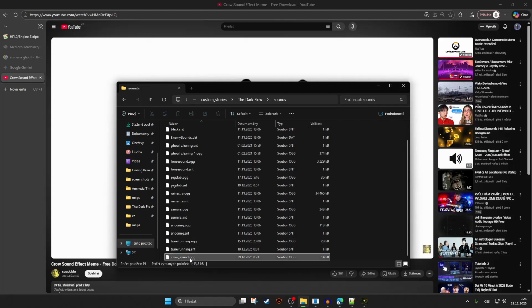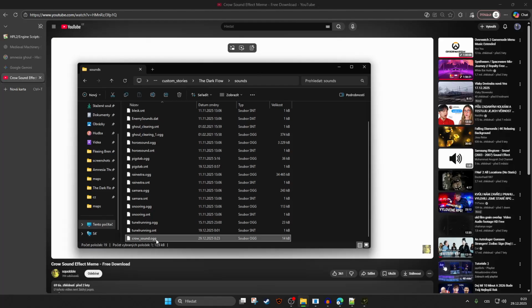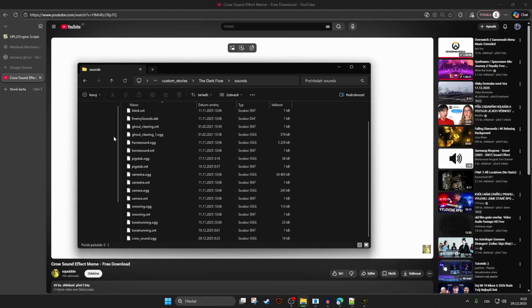Now we want SNT, right? Because the OGG is for music. Now you can also use this as an OGG, but if you want to add music and you want this as a sound, then obviously this is not the focus point. So you want to copy some certain sound, or you can do it by yourself, but why would you? It's complicated for no reason.